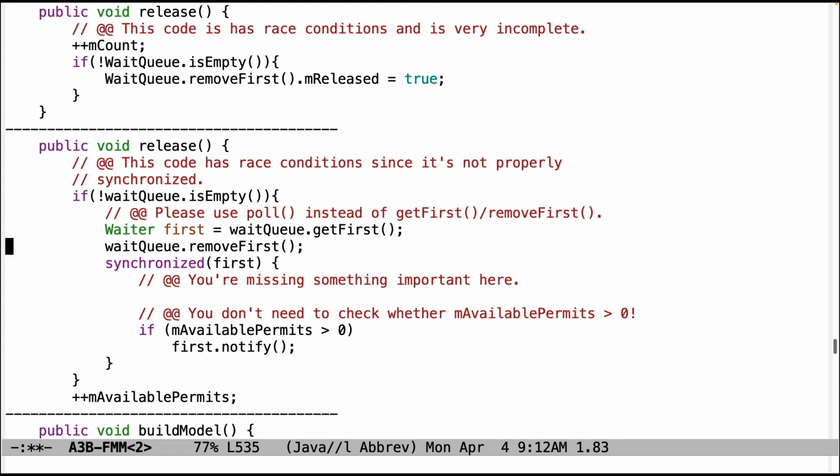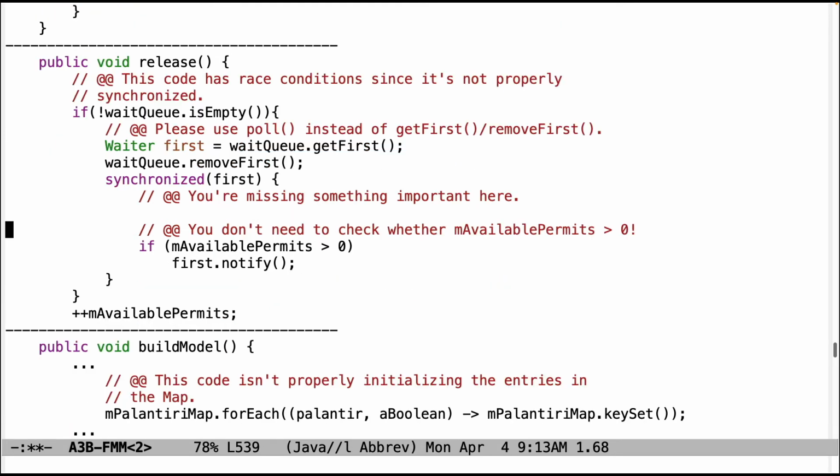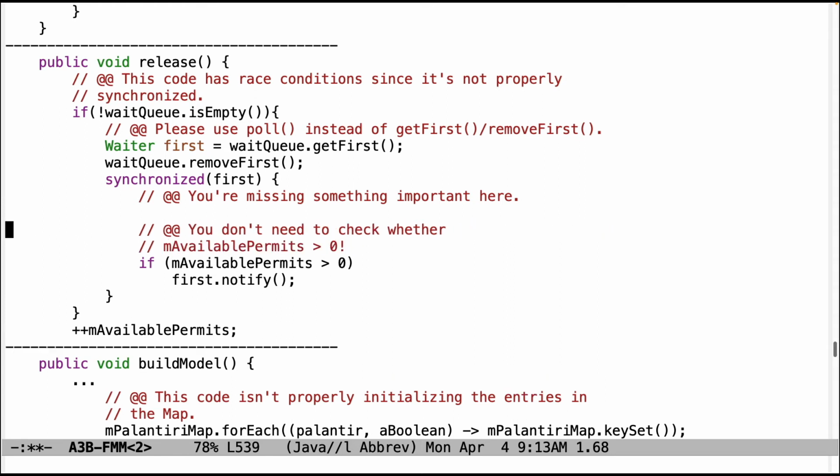And I'm not sure what is even going on here. Some important stuff is missing here. In particular, things aren't being set. It's not setting the mReleased field to true, and you don't need to check whether the permits count is greater than 0. Just notify. And this is also going to be a race condition because it's not synchronized at all.